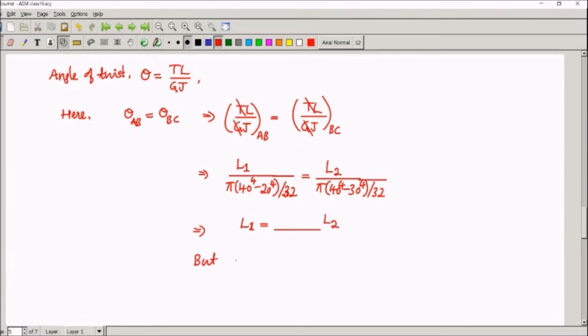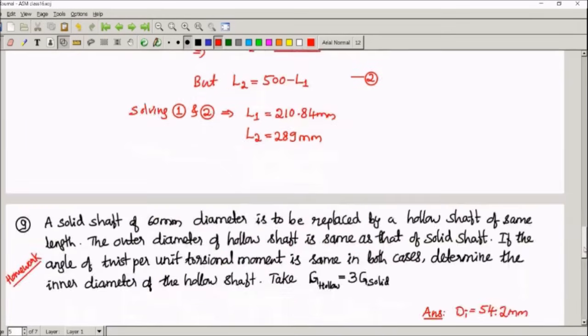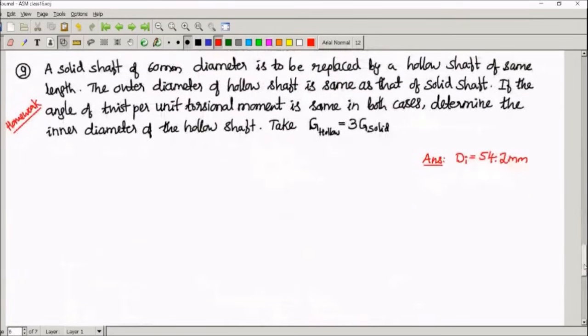But we know that L2 is equal to 500 minus L1. So equation 1 and equation 2 can be solved. This will give you the value of L1 and L2. L1 you are supposed to get 210.84 mm and L2 will be obtained as 289 mm. Just try to calculate this and see whether you get these answers. Then this is a problem for homework.